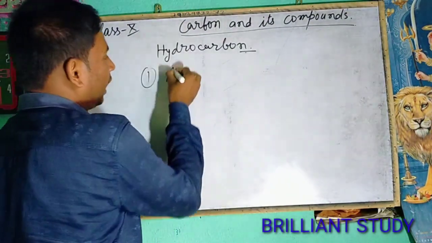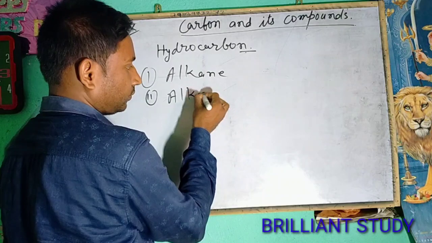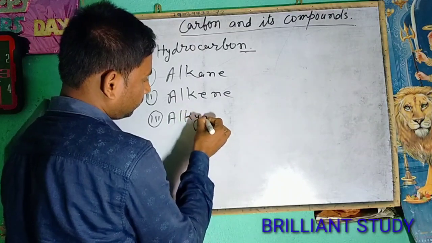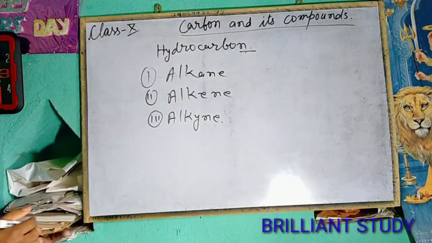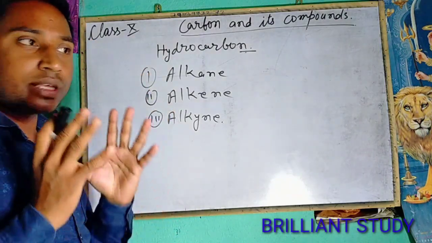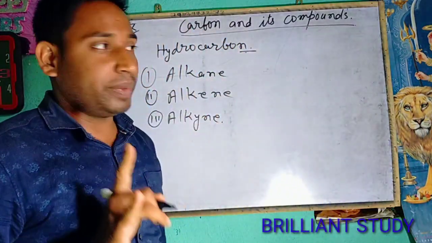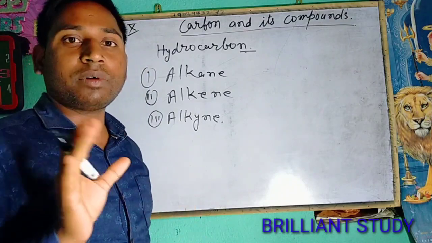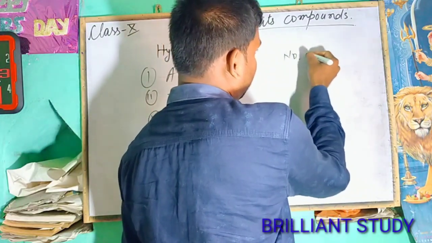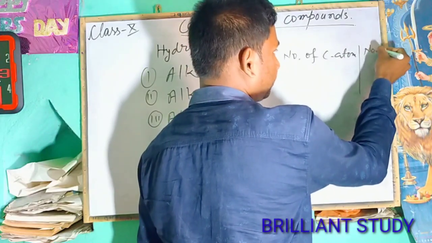Now we will discuss alkane, alkene and alkyne. Before knowing this, it is very important to know some root names of some compounds. It is on the basis of the number of carbon atoms, and it is the root name.